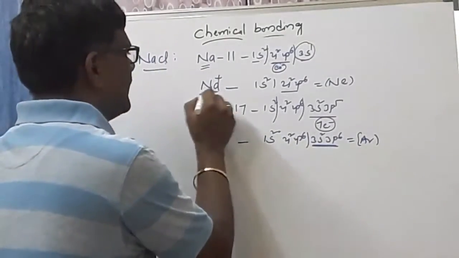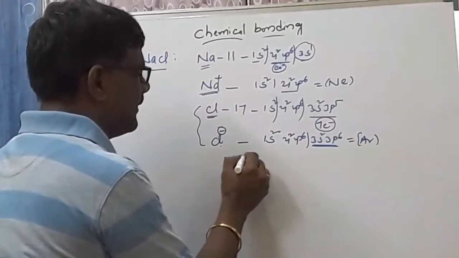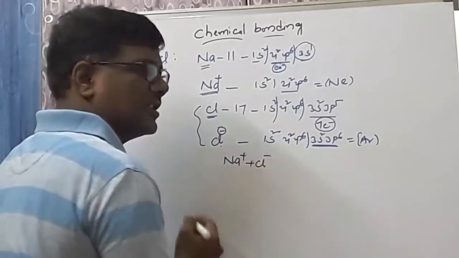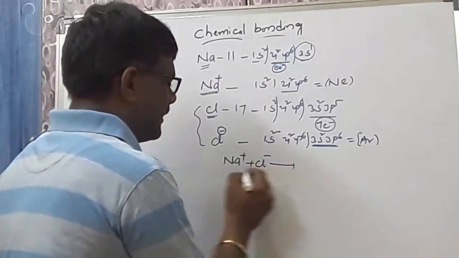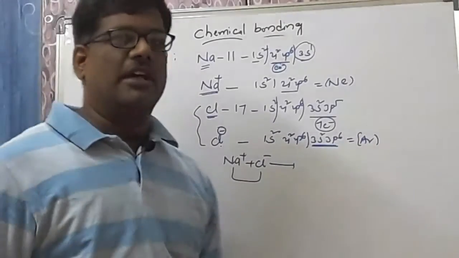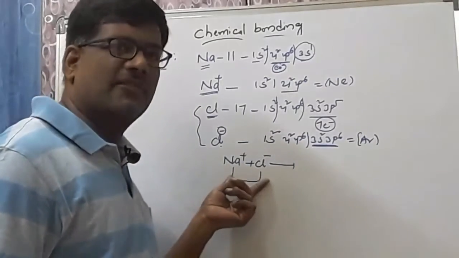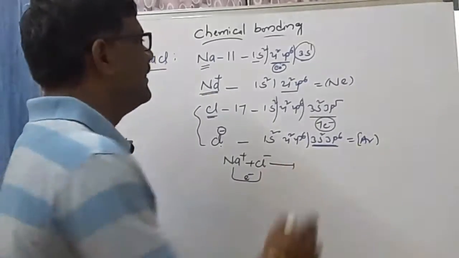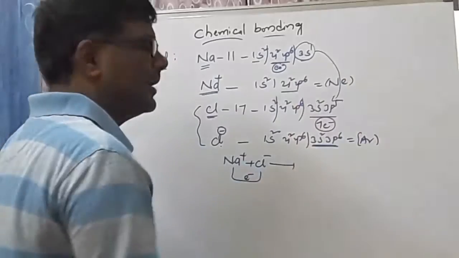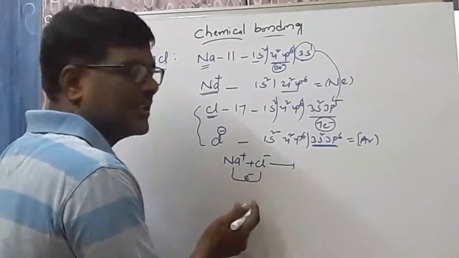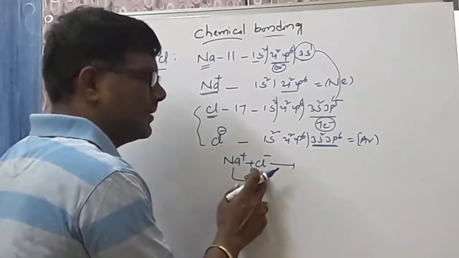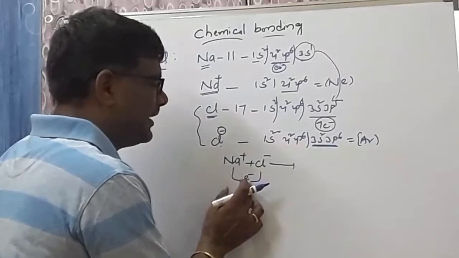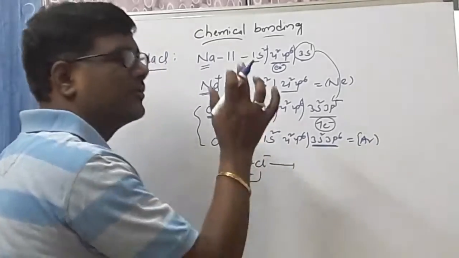Now, in this first example, we have the sodium plus ion formed by the loss of an electron. The chloride ion is formed by taking 1 electron. Now we are getting 2 oppositely charged ions. These 2 oppositely charged ions are formed by the complete transfer of the electron. Sodium loses an electron. That electron is taken by chlorine. Ultimately, 2 oppositely charged ions are formed, one positive and one negative. There exists an electrostatic force.